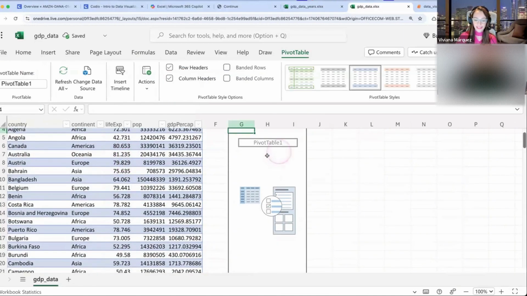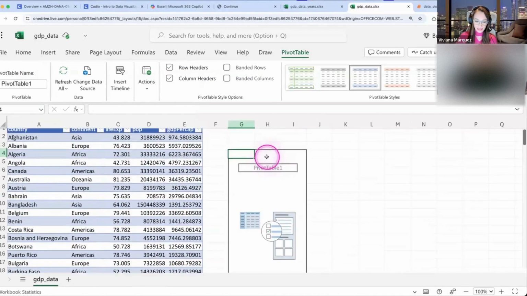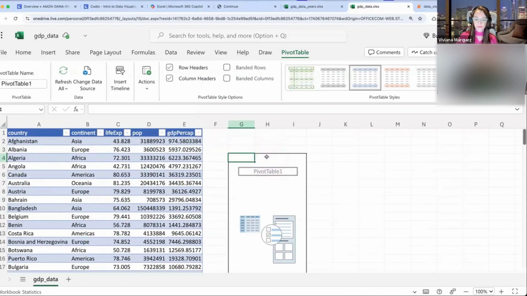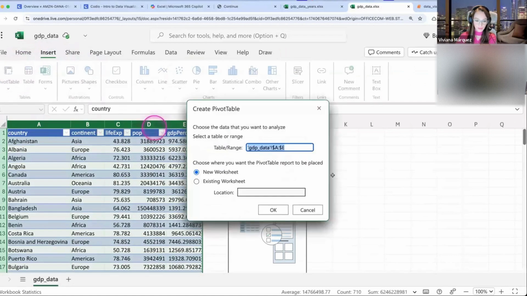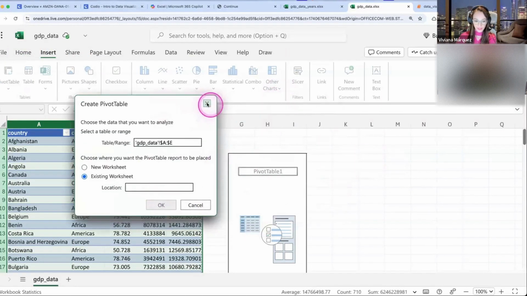You might see this pivot table being empty. That's fine. Don't worry. We are going to modify this table in a minute. But the important thing is that you select your data, you click on Insert and PivotTable, then existing worksheet, and you select where to put it.